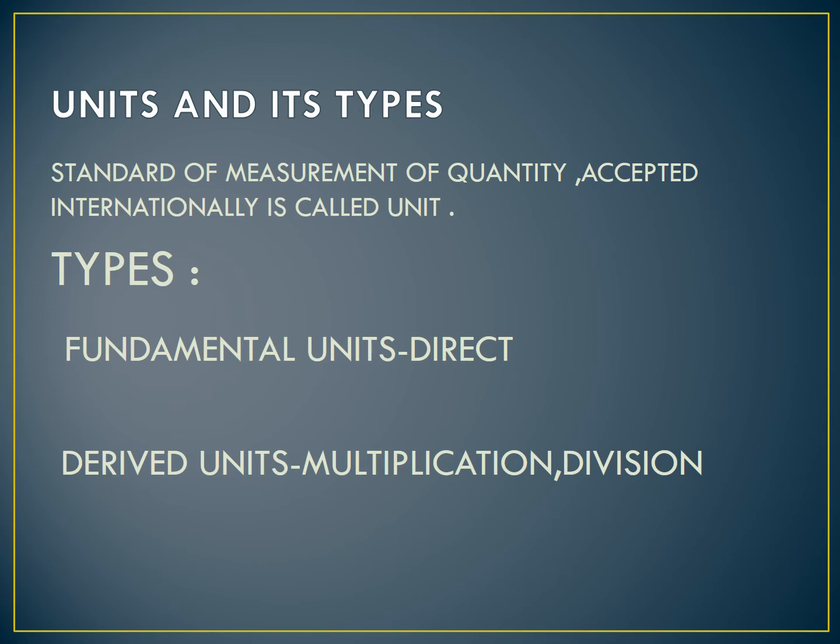An arbitrarily chosen standard of measurement of quantities which is accepted internationally all over the world is called a unit. What are the types of units? Fundamental units and derived units. Fundamental units are the basic ones, and derived units are a multiplication, powers or division of fundamental units. As we already saw, fundamental quantities and derived quantities, the units for fundamental quantities are fundamental units, and for derived quantities are derived units.